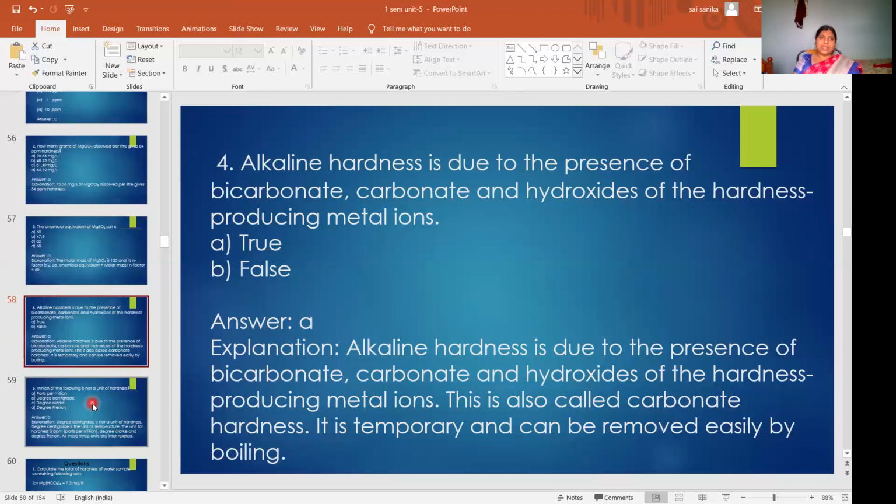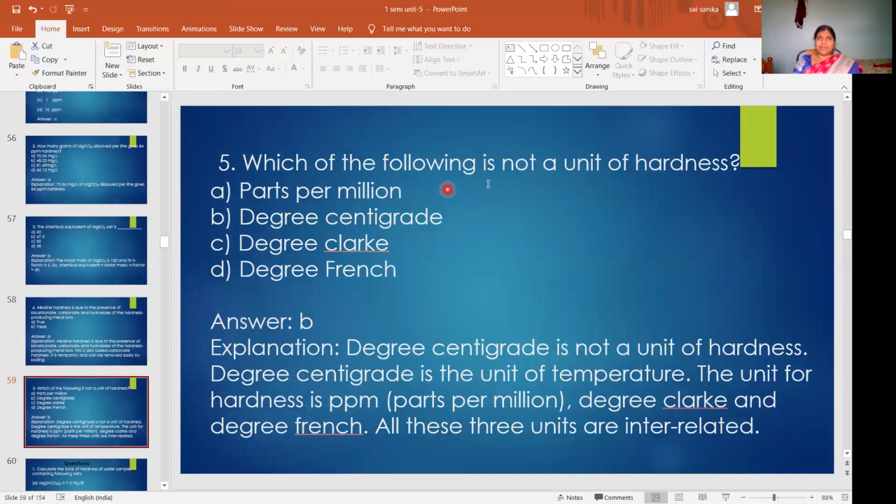Okay. Next, come to the next one. Which of the following is not a unit of hardness? Some units are given: parts per million, degree centigrade, degree Clark, degree French. Degree Clark and degree French are also units of hardness. Degree centigrade is a unit for temperature, no? So the answer is B. The explanation is also given: degree centigrade is not a unit of hardness, it is a unit of temperature. The units for hardness are ppm, degree Clark, degree French.